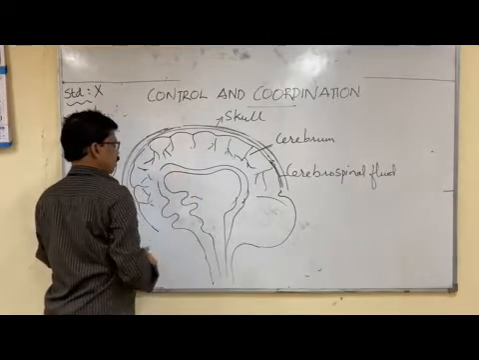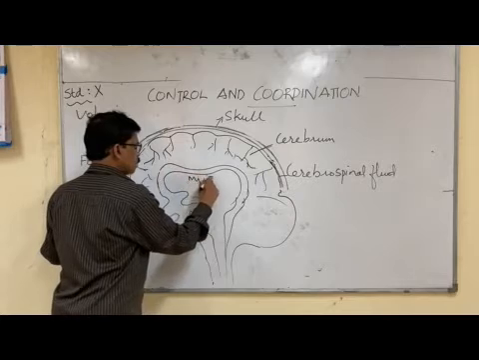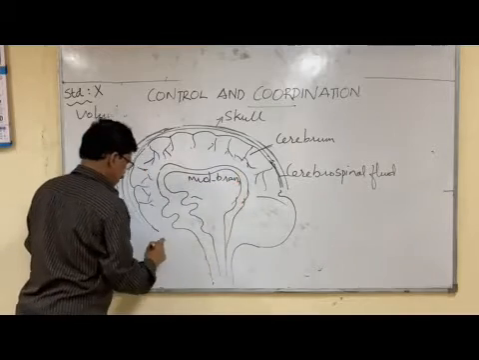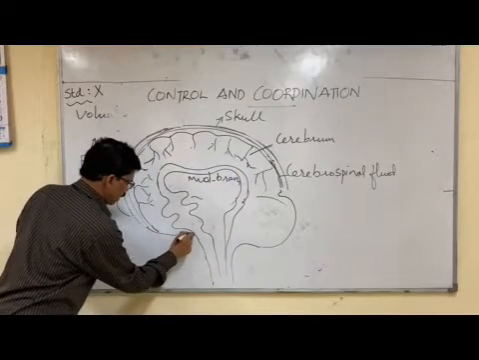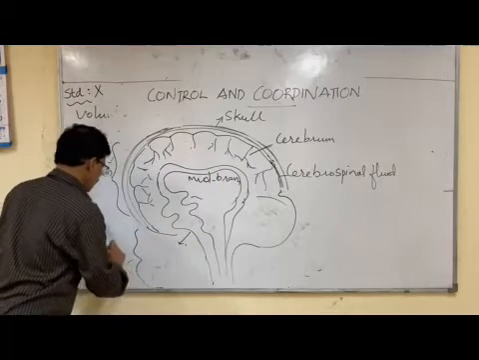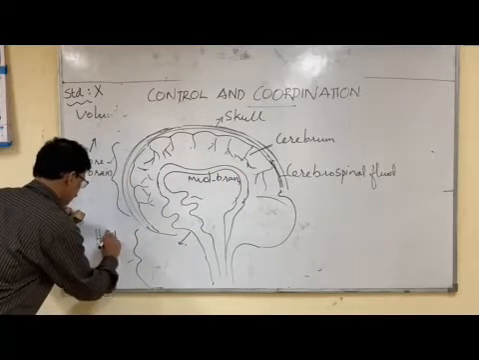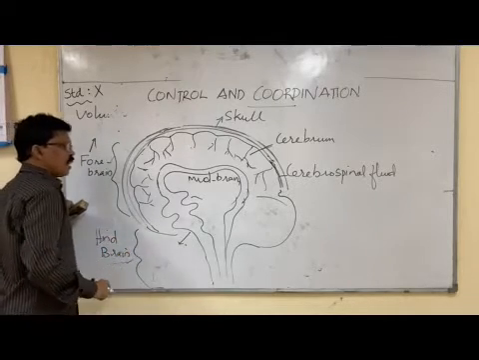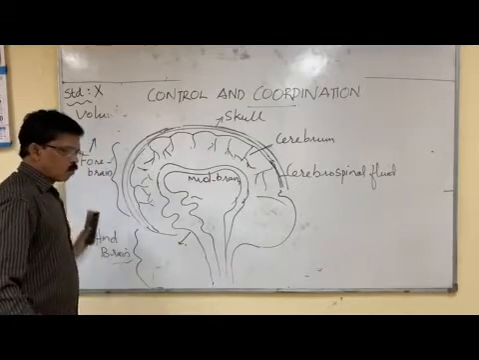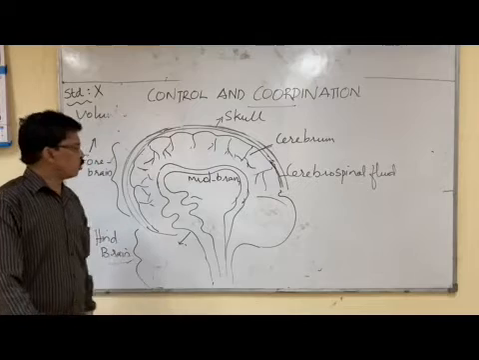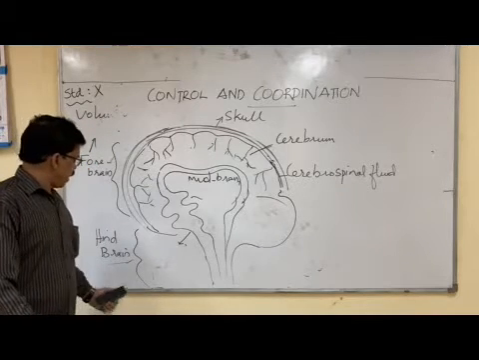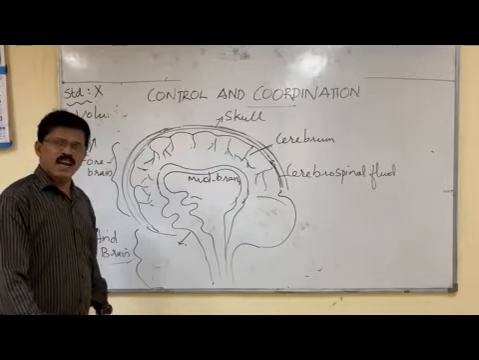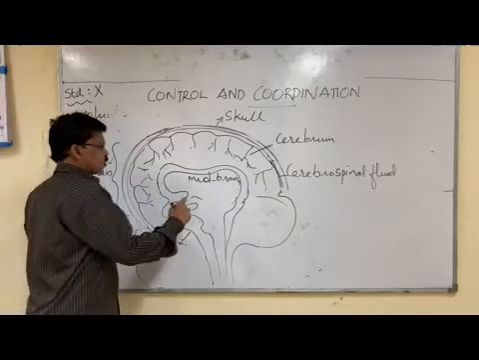Inside the cerebrum or forebrain, you can see the midbrain. The midbrain does not have much function as such. But along with the midbrain, there is the hindbrain. Hindbrain controls involuntary actions, various types of involuntary actions. So what is an involuntary action? The action which happens beyond or without our will and wish is called involuntary action. So the midbrain and hindbrain control involuntary actions.